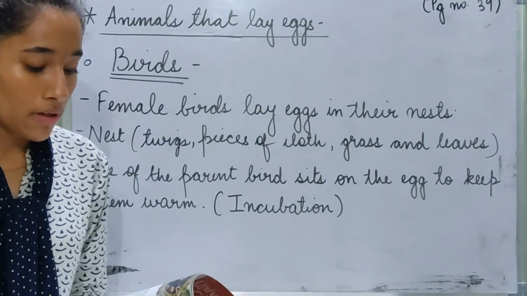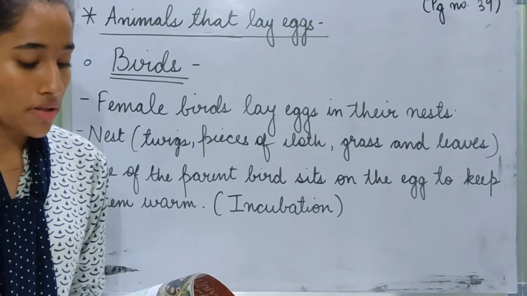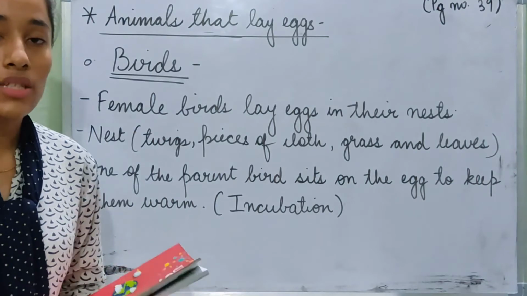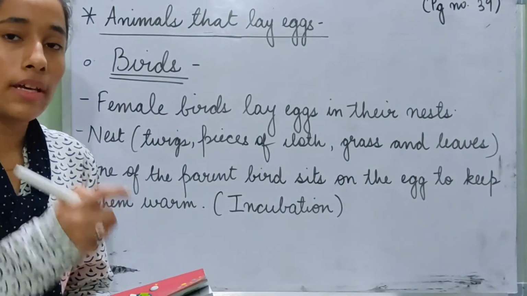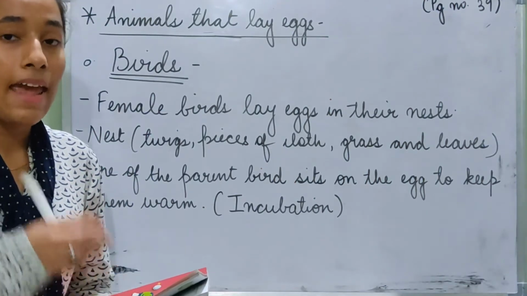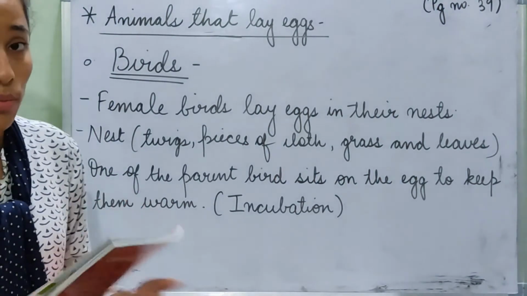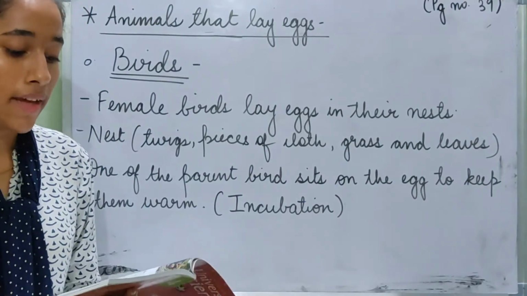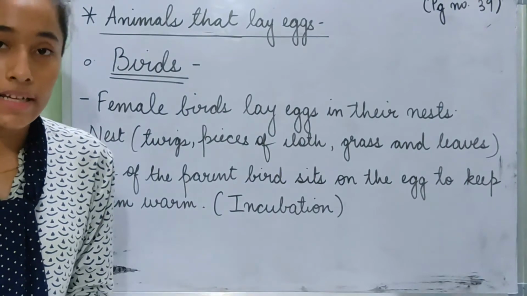One of the parent birds sits on the eggs for some days to keep them warm. This process is called incubation. When there are eggs in the nest, one of the parent birds sits on the eggs so that they are warm, and this process is known as incubation. You have to underline this line: one of the parent birds sits on the eggs for some days to keep them warm, and this process is called incubation.